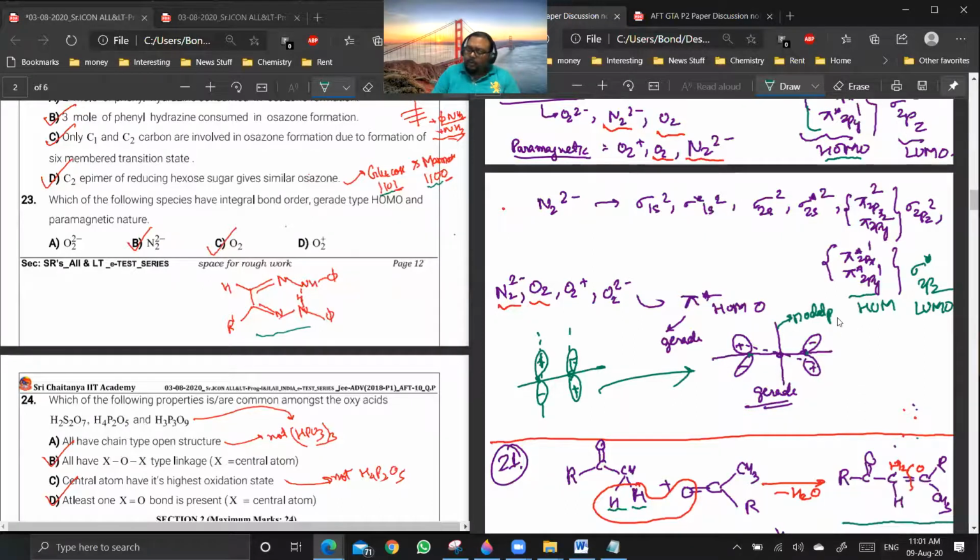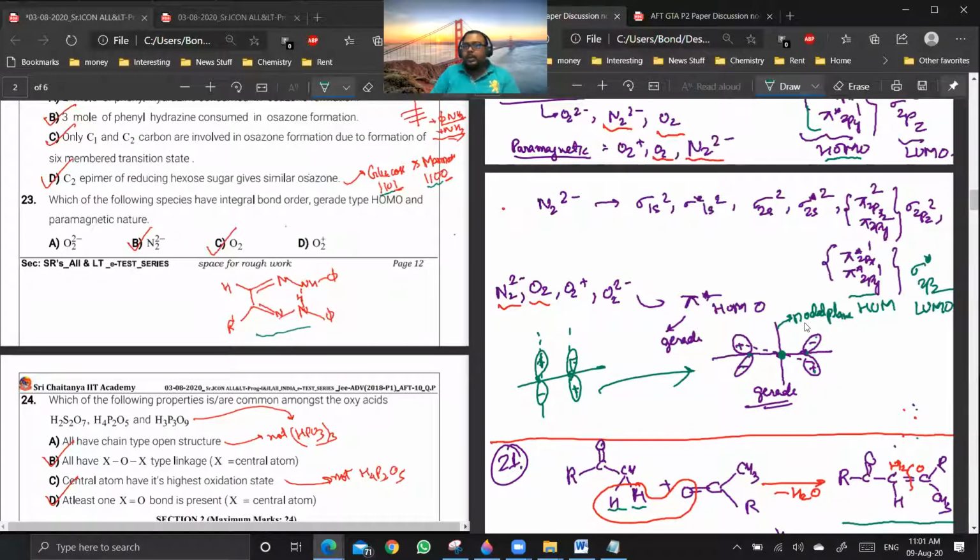Getting my point? Yes or no? Yes, sir. So you see, all these lobes will become smaller in size. So this will be plus, this will be minus, minus and plus. Signs will be the same. Getting my point up to this? Yes, sir. Now you see, this will be the center of symmetry.